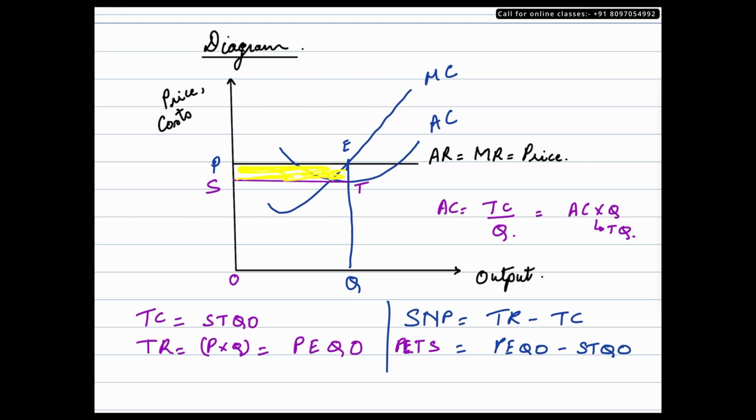One easier way to identify supernormal profit is to see where is your average cost curve placed, whether it is below the marginal revenue curve or tangent to the curve or above the curve. In case of supernormal profits, it would be placed below the marginal revenue curve at the profit maximizing output level. Okay, so this is an easier way to identify whether the firm in a perfectly competitive market is earning supernormal profits or normal profits or is incurring a loss.